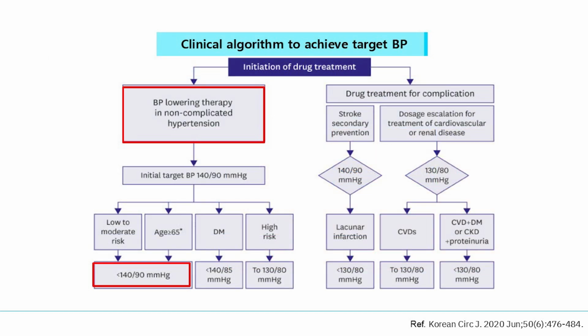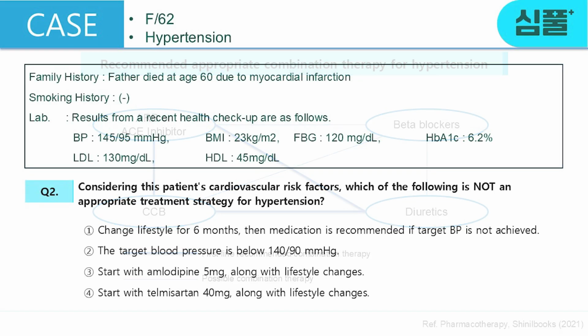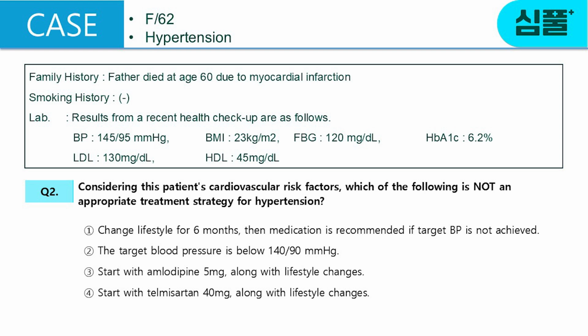Looking at the algorithm on the screen, in the case of hypertension without complications, the target blood pressure for the moderate risk group is less than 140/90. And appropriate antihypertensive medications recommended primarily are ARBs, ACE inhibitors, and diuretics. Then, let's look at the quiz again. Considering cardiovascular factors, what is not an appropriate treatment strategy for hypertension?